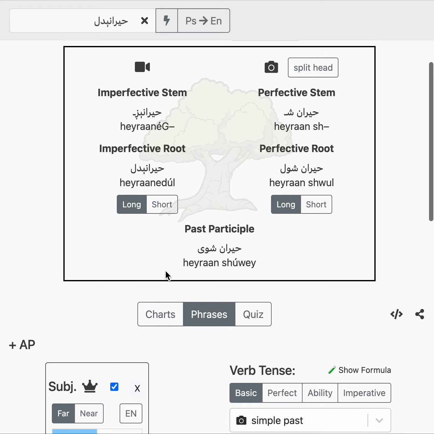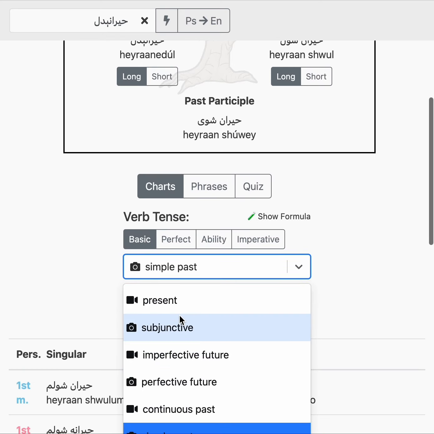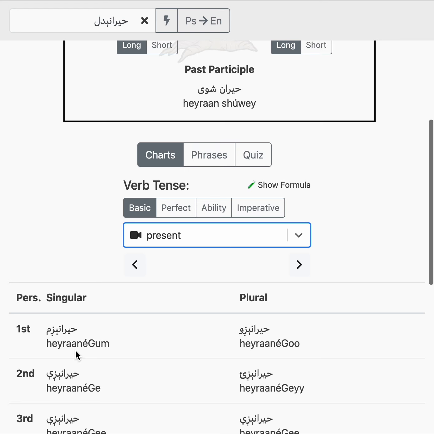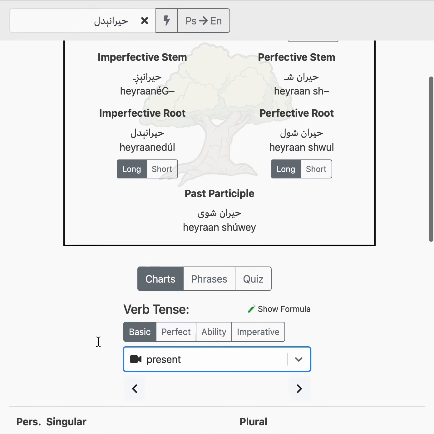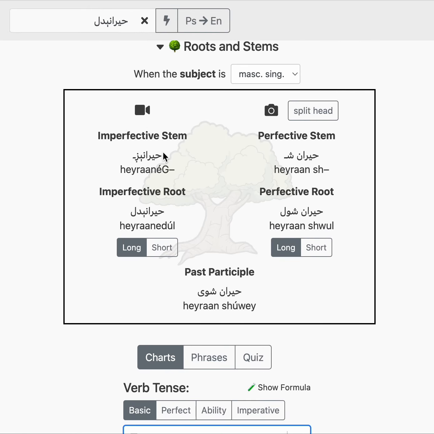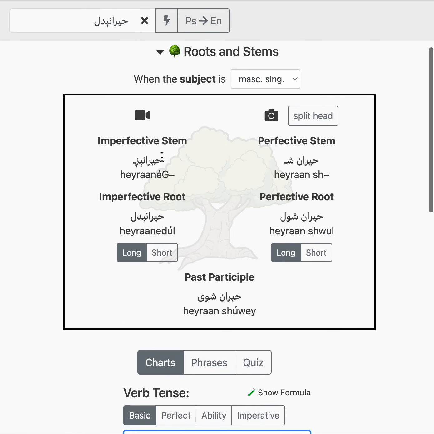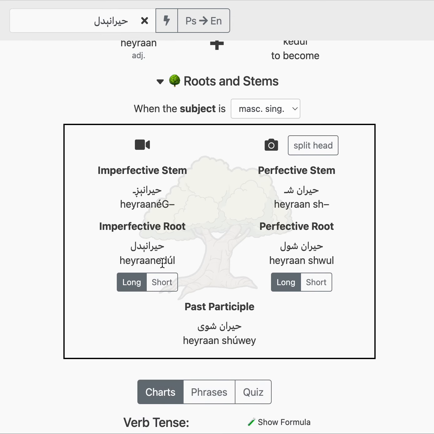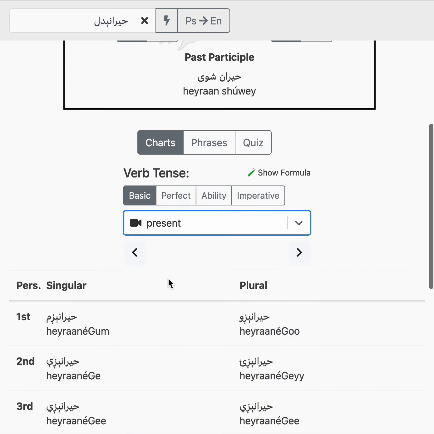Heiranigi. So if we look at our charts, let's look at our present cards. Heiranigam, I am getting surprised. So we don't see heirankigam, it's heiranigam. What happens is if you have a noun or an adjective that ends in a consonant or a schwa, then you'll drop off the kaf here, and it'll just be idal. So heiranidal, or heiranigi, like that.